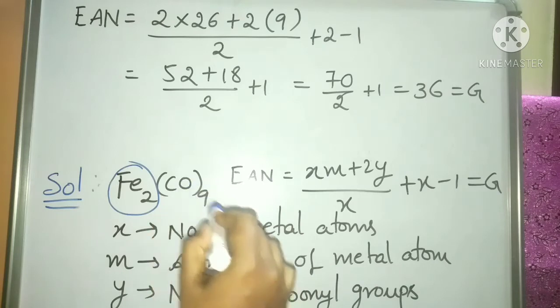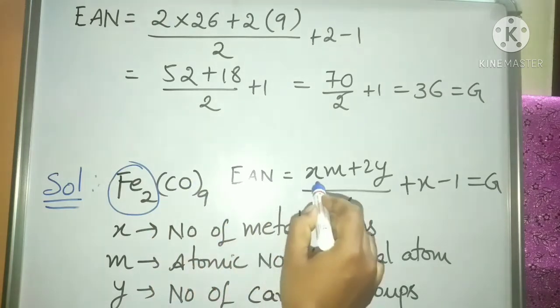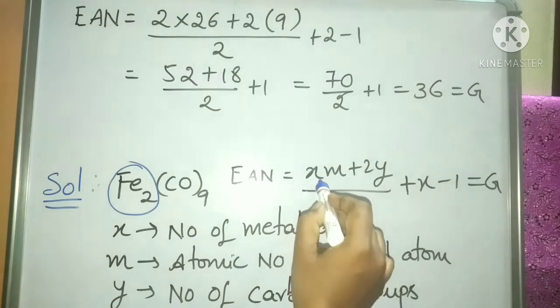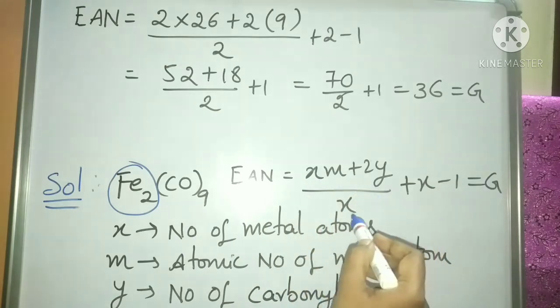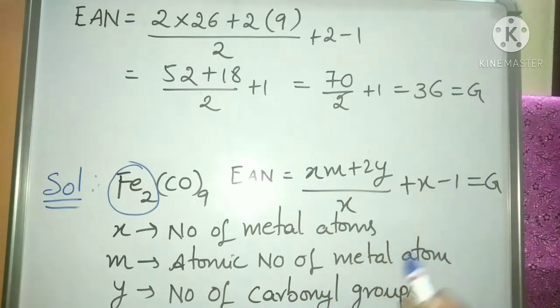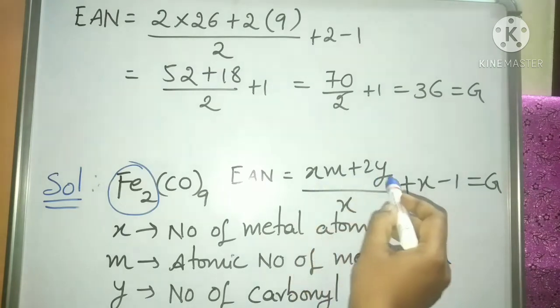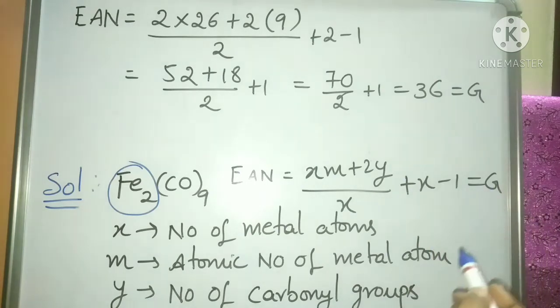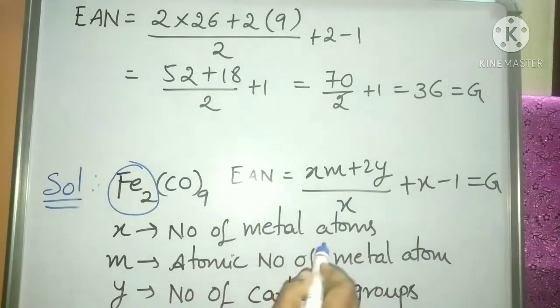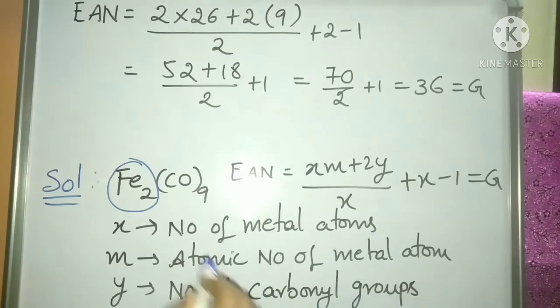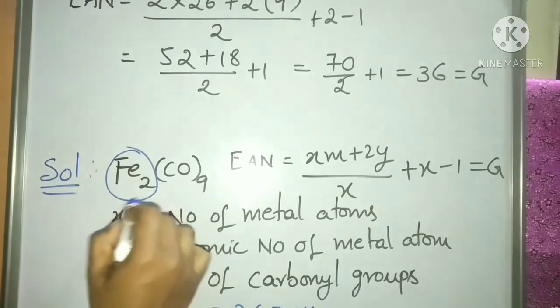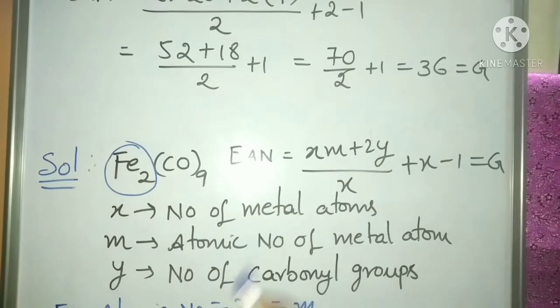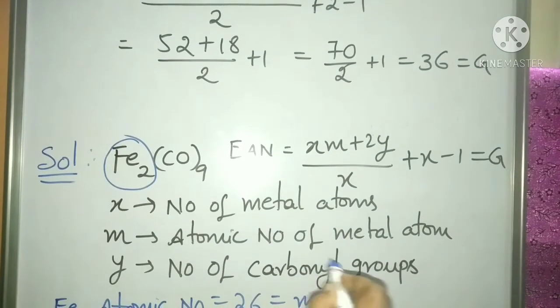For polynuclear carbonyls, EAN is equal to (XM plus 2Y) by X plus X minus 1, which is equal to G, where X is the number of metal atoms, M is the atomic number of the metal atom, and Y is the number of carbonyl groups.